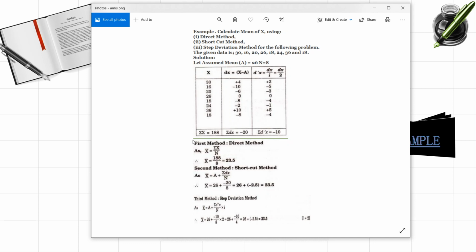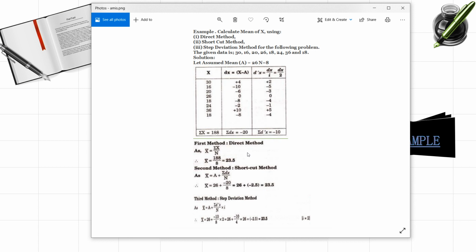This sigma symbol, we call it summation in statistics. Summation x is equal to 188. And how many observations are given in the data, which is denoted with n. If you find out the ratio of sum to this number of observations, then we'll get arithmetic mean in direct method. Here you can observe, in the first method, direct method, we got the value as 23.5 after finding out the ratio of sum of the observations to the number of observations.